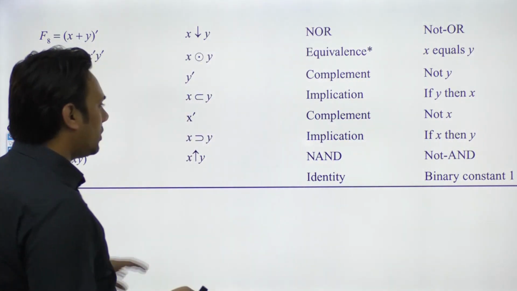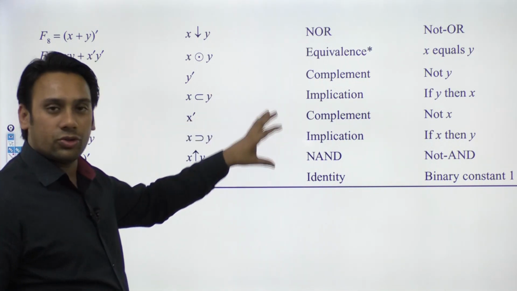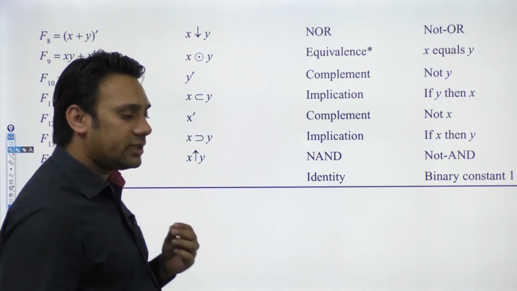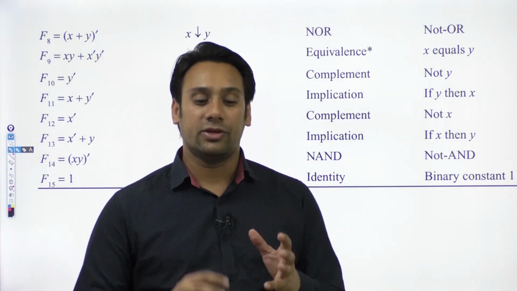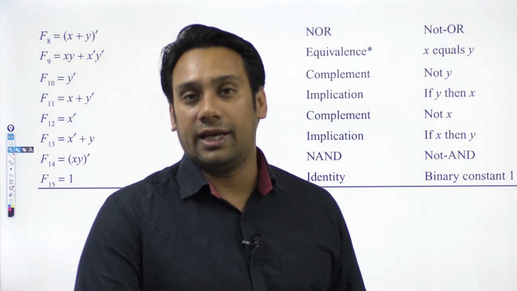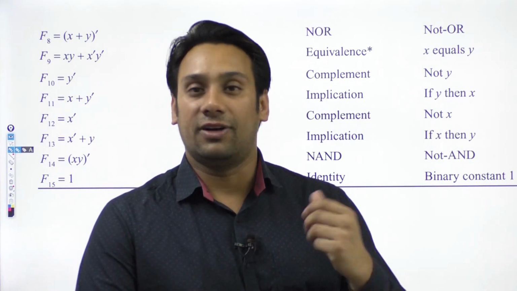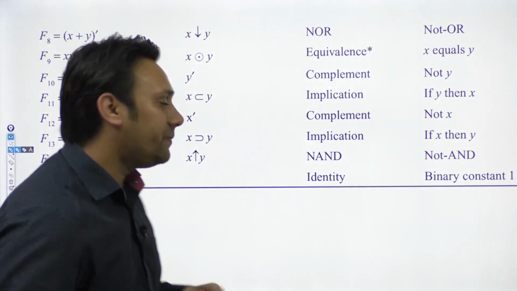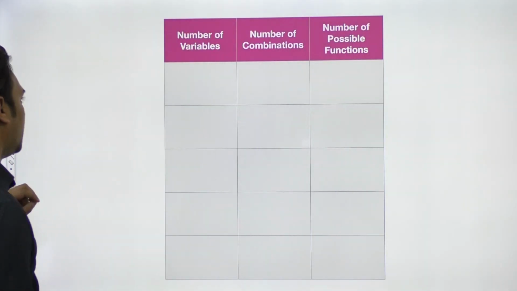So these names are not that important. Some of these names obviously you already know, but you do not have to remember all of these values. The only thing that is important here is to calculate the number of functions possible, because in previous GATE questions they have asked this. In previous year GATE examinations they have asked this question many times, that given n variables how many functions are possible. Okay, again don't worry, we are going to see a lot of examples based on this. काफ़ी example हमारे पास आने वाले हैं.